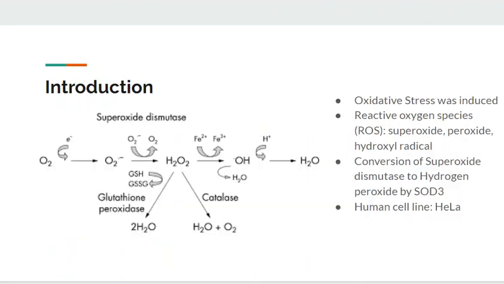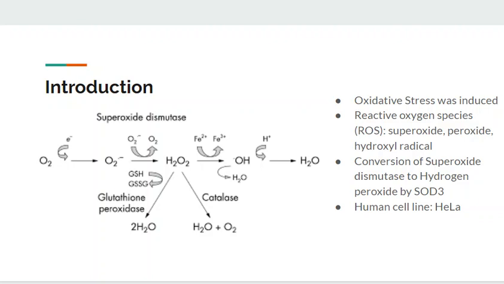In this experiment, the genes of our interest are under the condition where oxidative stress is induced. And oxidative stress is often an underlying condition of cancer, inflammation, and other diseases where free radical species could damage our cells. Superoxide, peroxide, and hydroxyl radicals are all considered reactive oxygen species. So, we would like to investigate how hydrogen peroxide could affect the gene expression in a human cell line, HeLa.